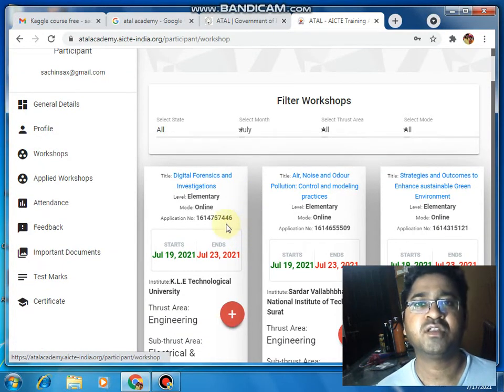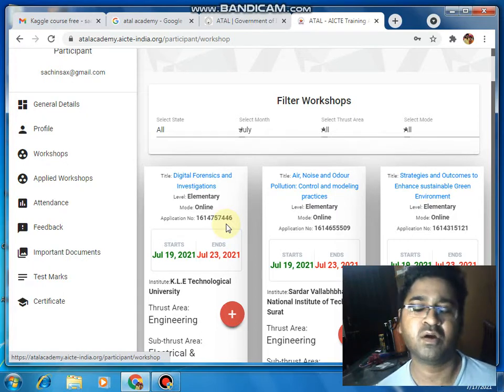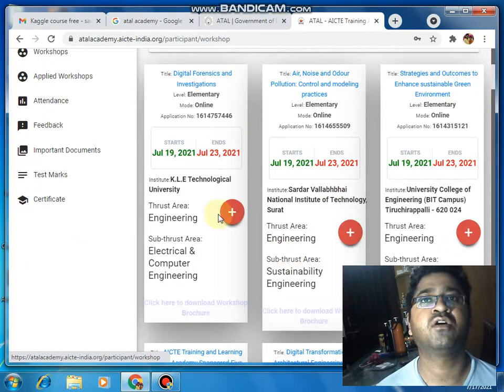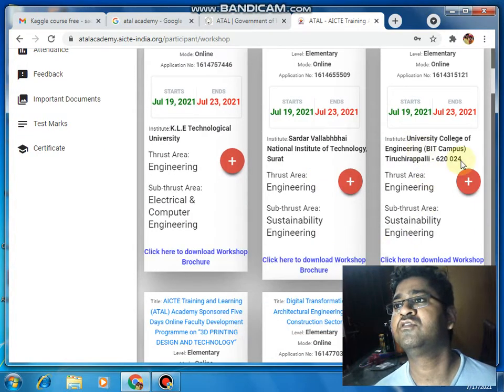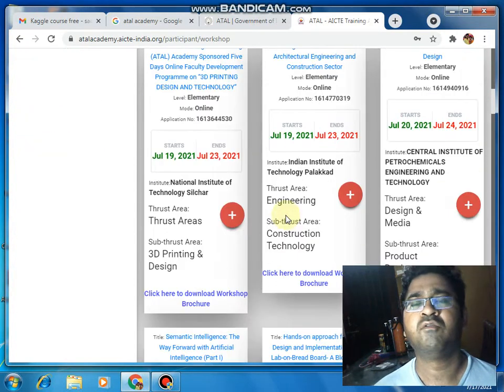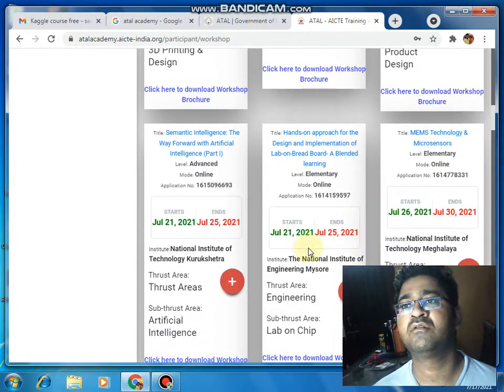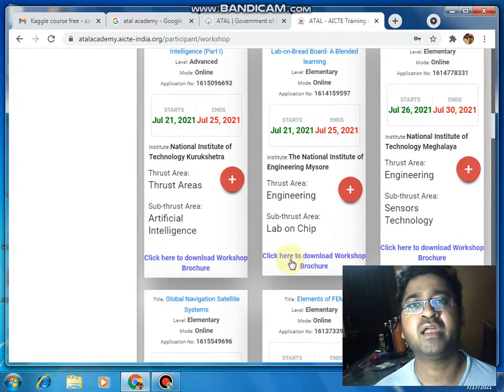In the first 6 months, or in the whole year, you can apply for only 4 workshops, a maximum of 4 FDPs only, once they are approved by the organizer. The organizer might be IIT Bombay, Sardar Vallabhbhai Patel Engineering College, KLE Technology, or a university like BIT Tiruchirappalli. Veteran universities and colleges are there: NIT Silchar, Palakkad, NIT Mysore, Meghalaya, and so on.